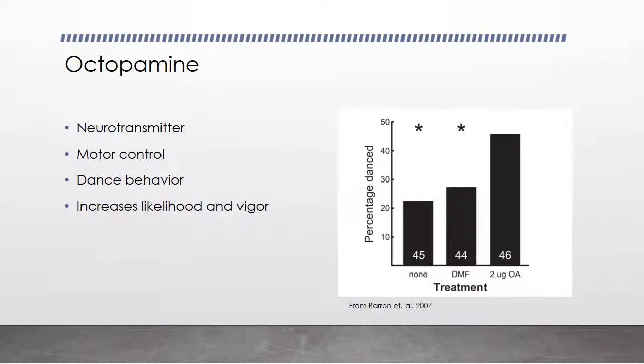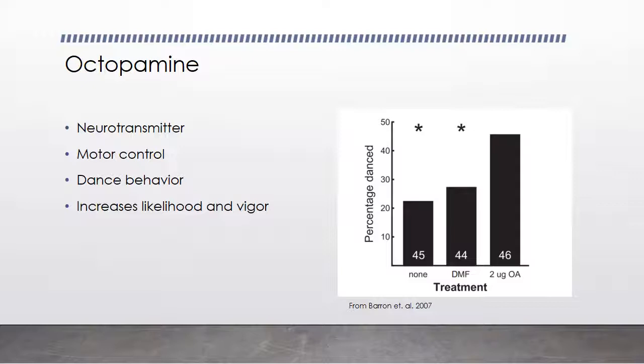Before we talk about cocaine, it's important to understand the effects of the neurotransmitter octopamine, which regulates movement in invertebrates, and specifically in honeybees, it controls their dance behavior. An increase in octopamine in a honeybee brain leads to an increase in the likelihood and vigor of their dance behavior.